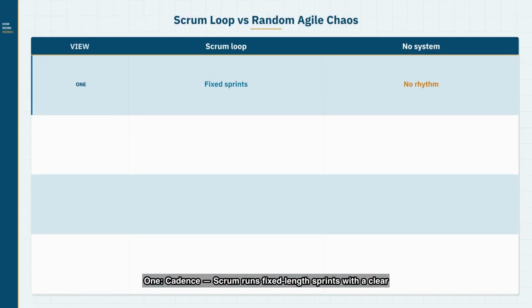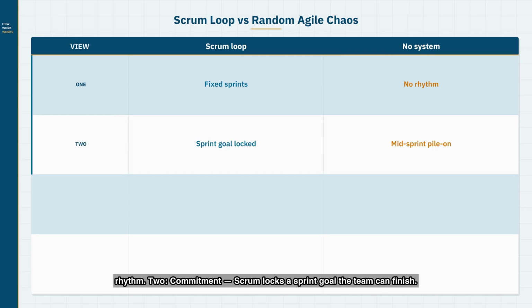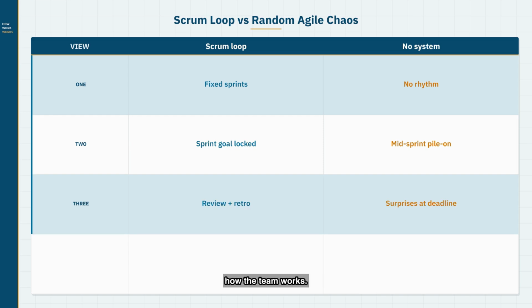One, cadence. Scrum runs fixed-length sprints with a clear start and stop. Random agile chaos reacts sprint to sprint with no rhythm. 2. Commitment. Scrum locks a sprint goal the team can finish. Chaos keeps adding work mid-sprint because everything feels urgent. 3. Feedback. Scrum reviews what shipped and retros how the team works. Chaos discovers gaps only at the deadline.